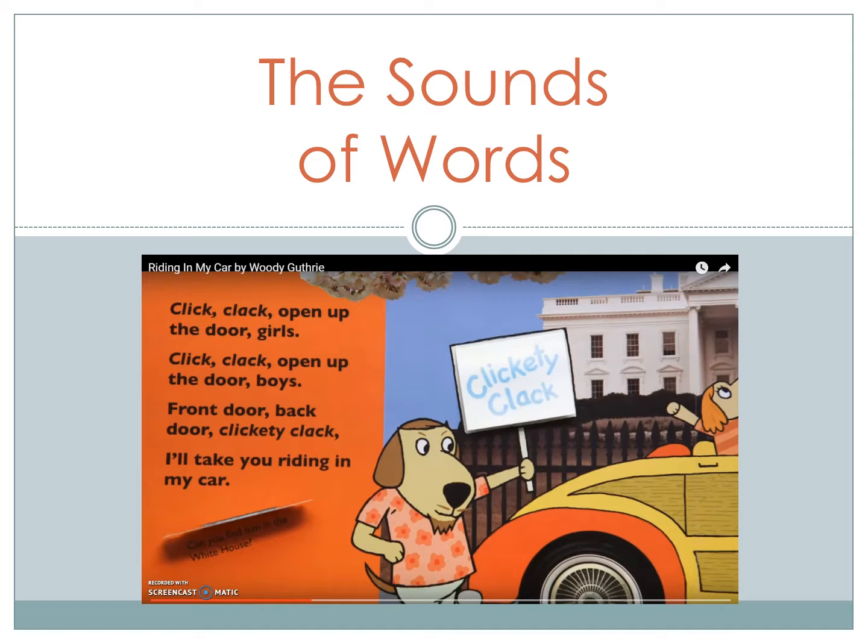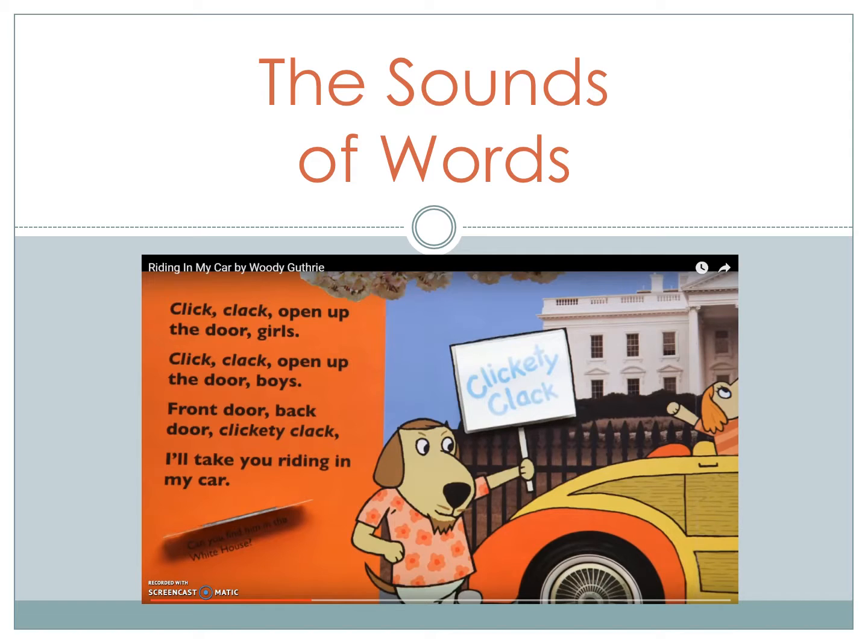So this one slide just has all kinds of examples of the sounds of words in it. First of all, we have the examples of click and clack. These are examples of onomatopoeia because they sound like what they are, a click and a clack. They are also examples of consonance, the repetition of consonant sounds at the end of a word.